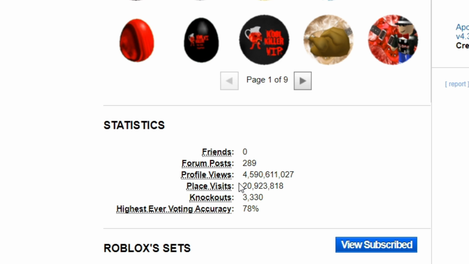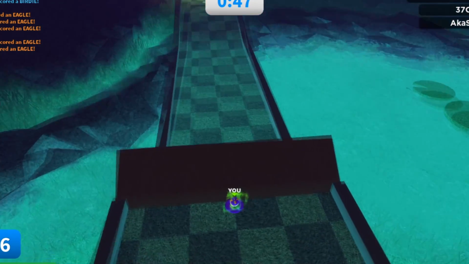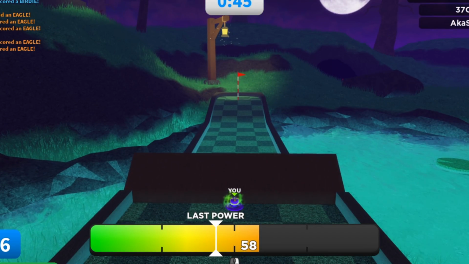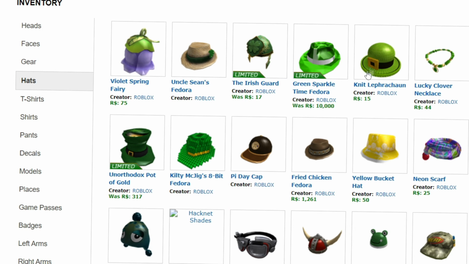Well, back then when Roblox still released new limiteds and you had to be really fast to buy them when they came out, there were many ways people tried to get new limiteds as soon as they came out, and one of the ways they did that is, as you can see here, this is Roblox's profile, and one of the newest hats was the green Sparkle Time Fedora. But let's say the newest hat was the knit leprechaun, and you kept refreshing the page, waiting for the green Sparkle Time Fedora to come out.